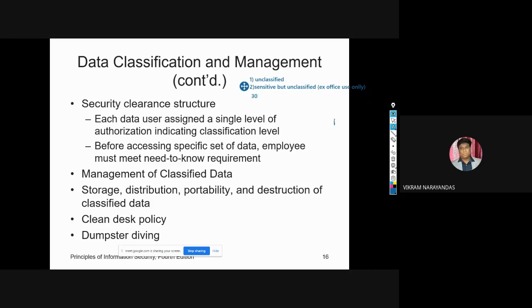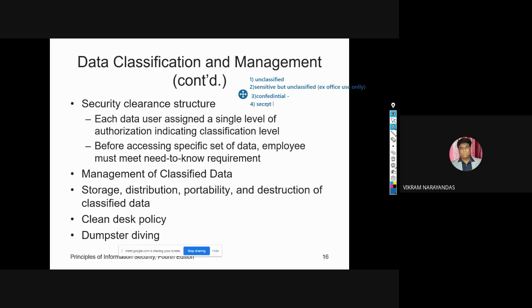Next, the third one, confidential. What is confidential generally? Information which, if compromised, would cause harm is confidential. Secrecy. Next, the fourth one, we have secret. Generally, we can say some secret information.